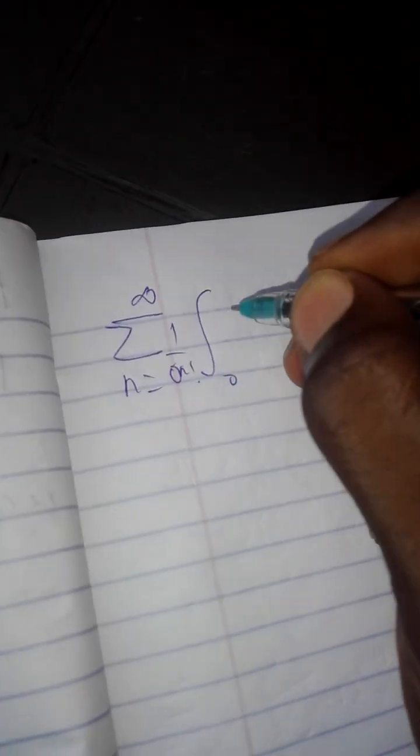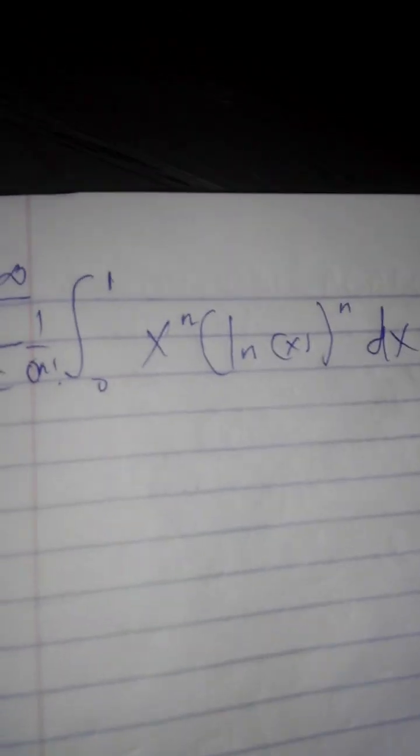So our integral becomes the sum of n running from 0 to infinity of 1 over n factorial of the integral running from 0 to 1 of x raised to the power of n natural log of x raised to the power of n dx.